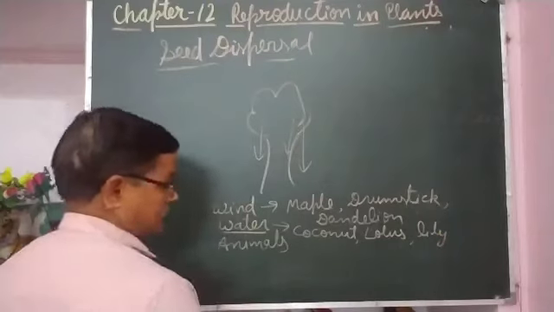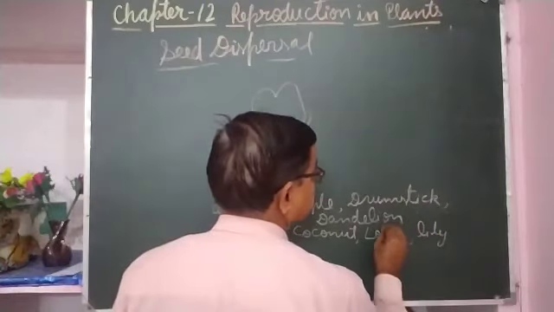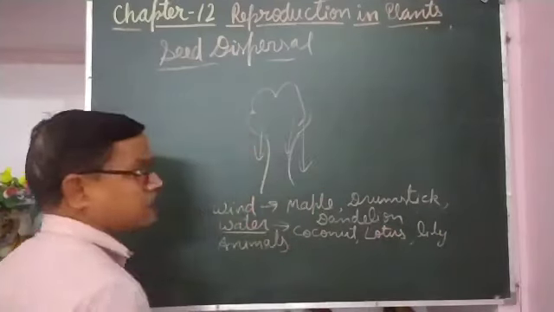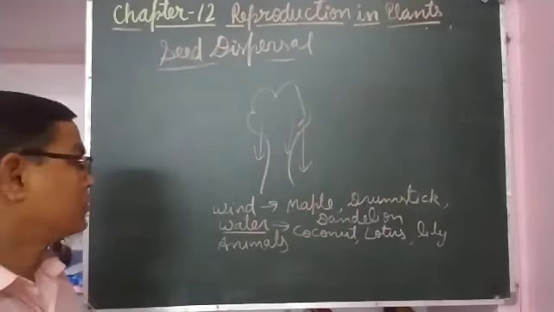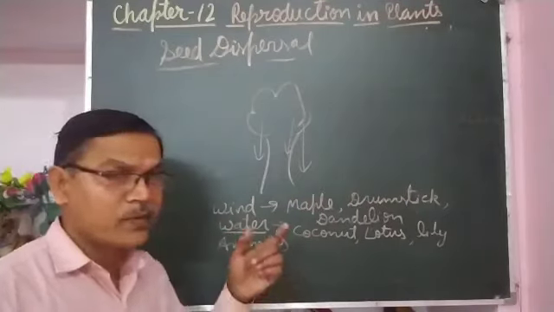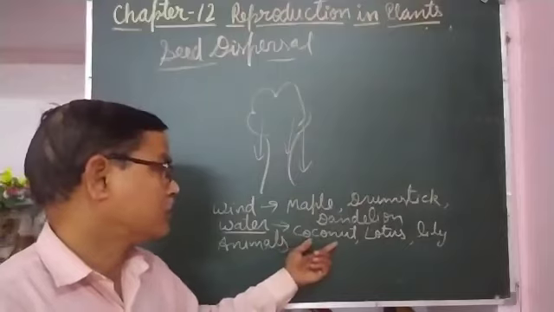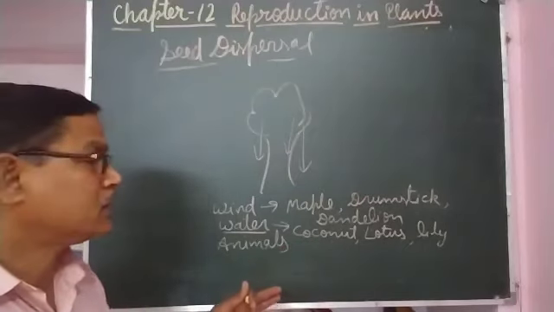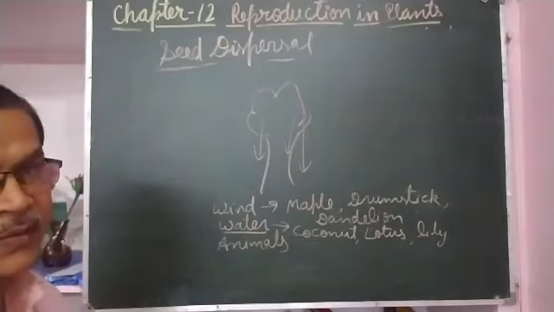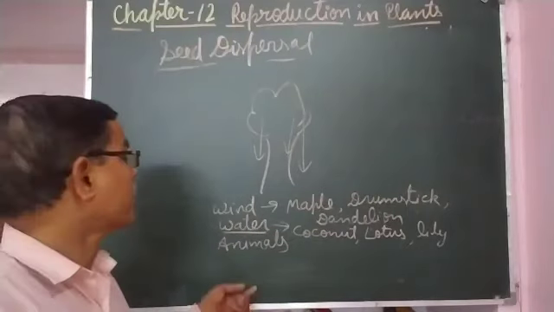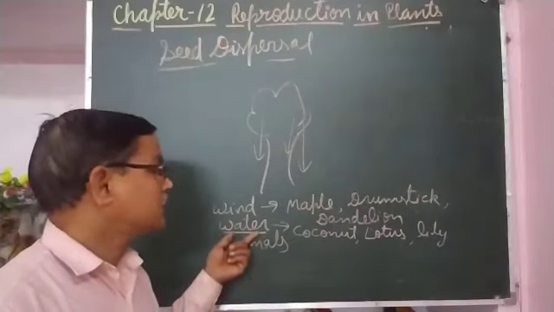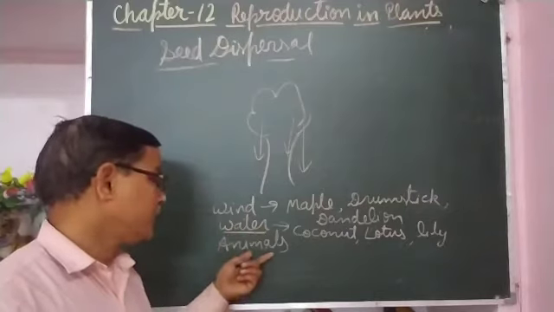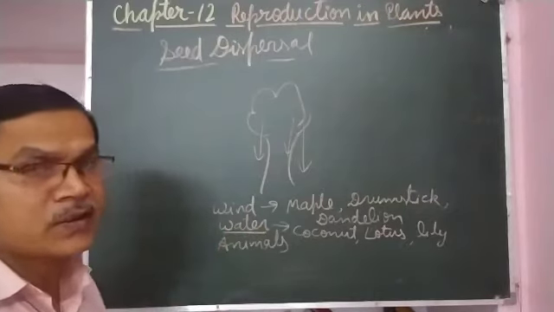In these plants, flowing water carries the coconut seed away from the parent plant, and wherever it gets soil and favorable conditions, it grows there. So seeds are scattered by water also, and animals also help in scattering the seeds.